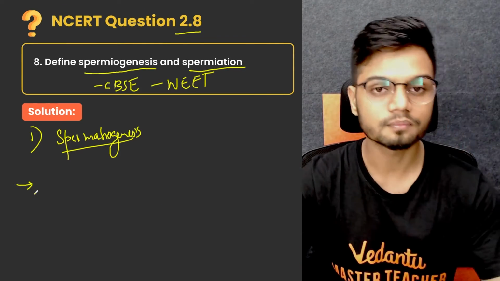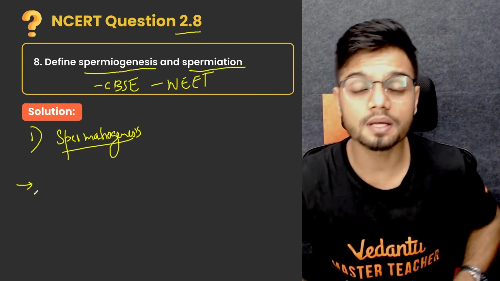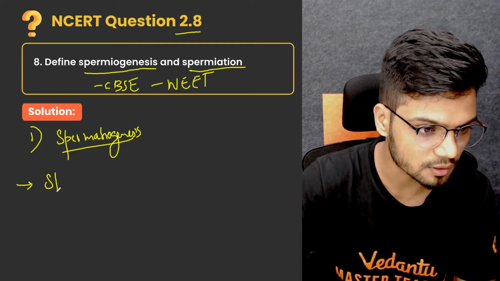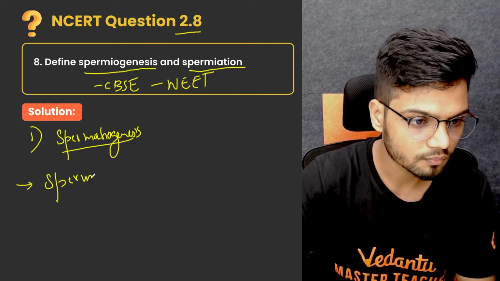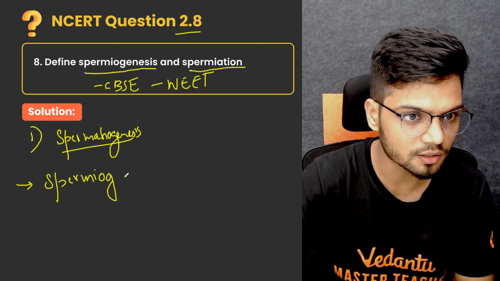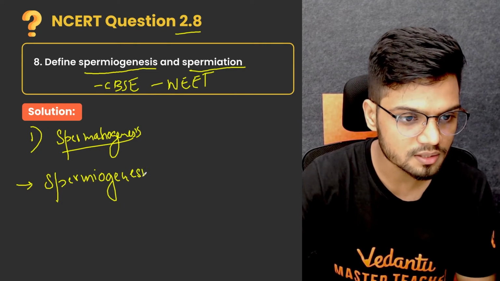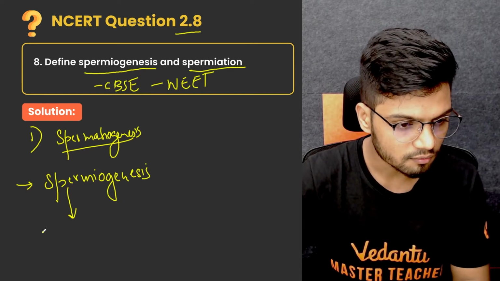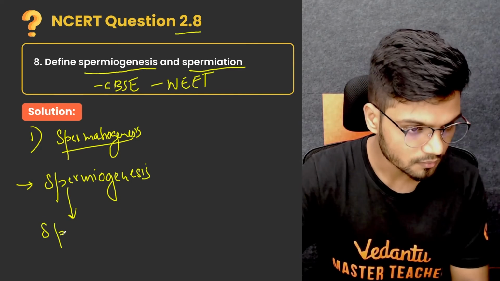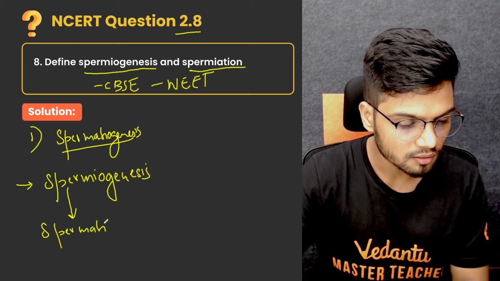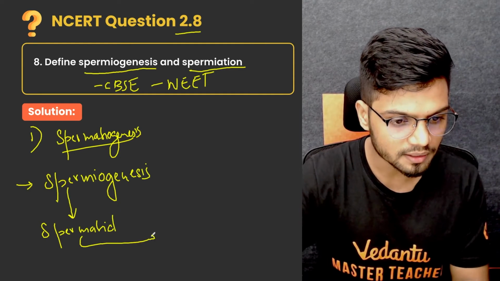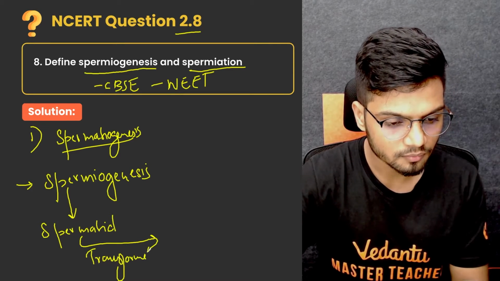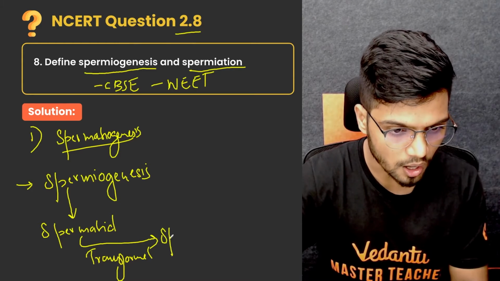Spermiogenesis is a process. Let me write it down so that you don't get confused. Please focus on the spelling here and the words. Spermiogenesis is a process in which your spermatids are transformed into spermatozoa.